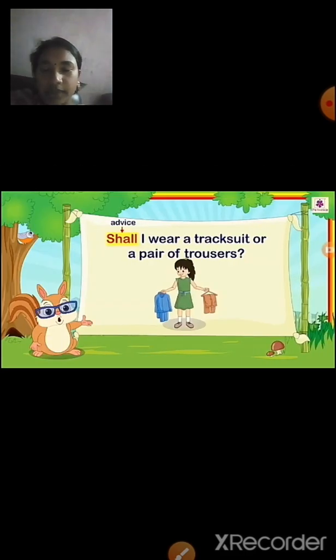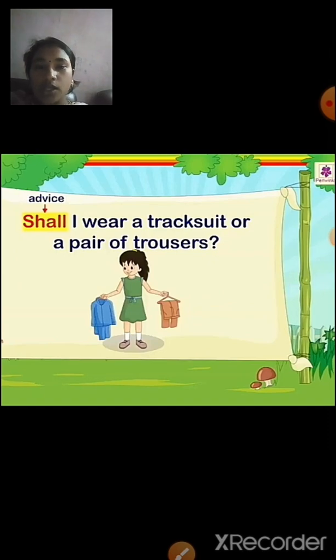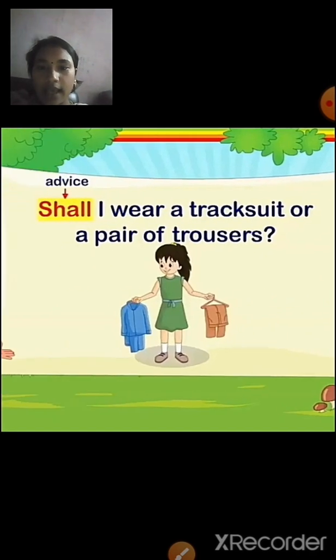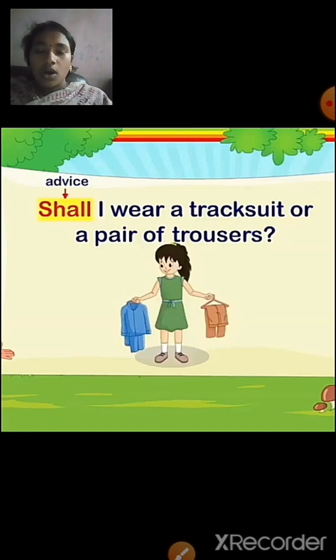So next let me give you an example. Shall I wear a tracksuit or a pair of trousers? This is like seeking advice from someone who is a friend or an elder or someone else. So you are going to ask them, shall I wear a tracksuit or a pair of trousers? So this comes under the advice use of shall.